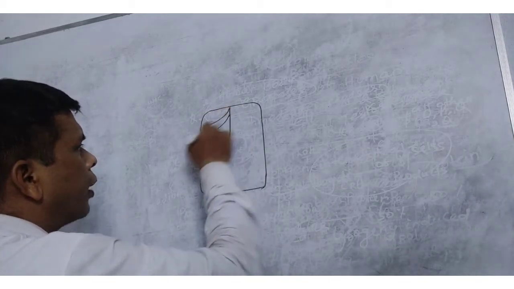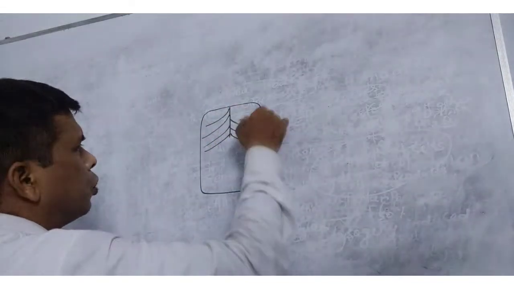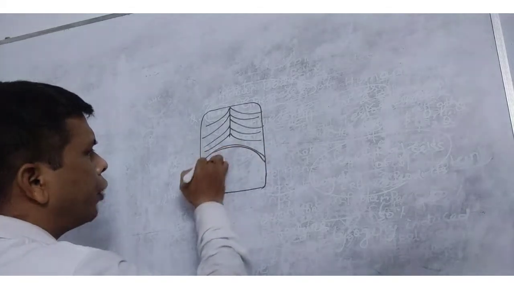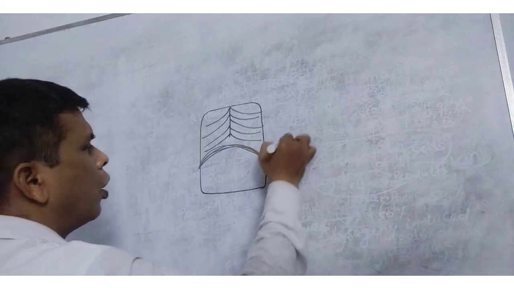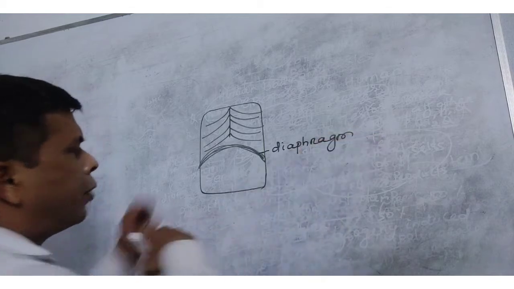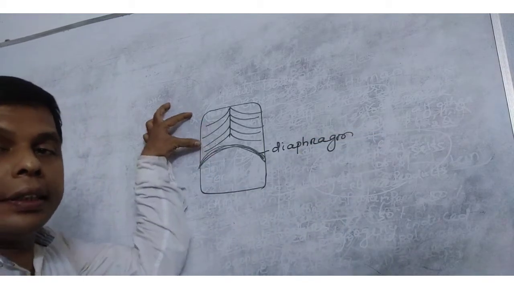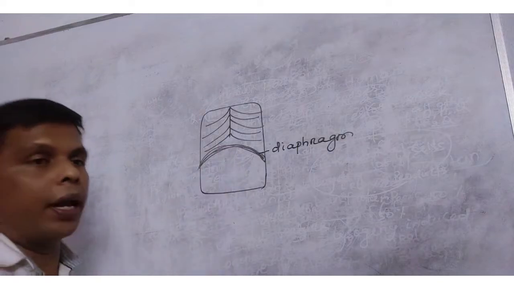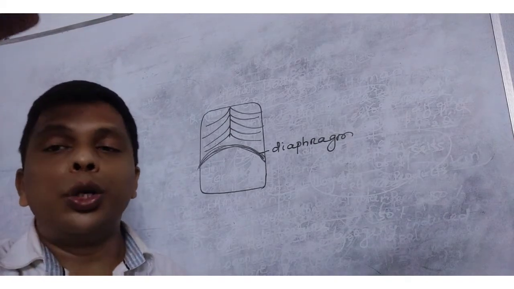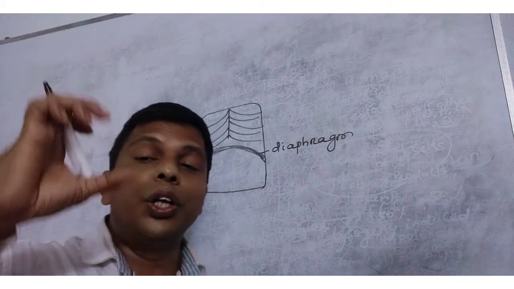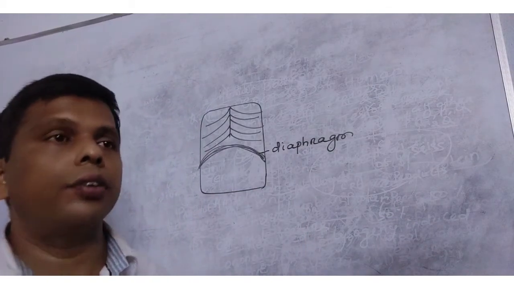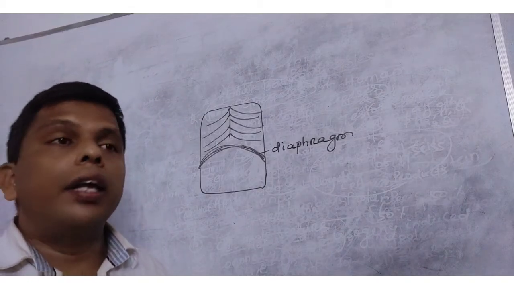This is the thoracic cavity. The thoracic region consists of the thoracic cavity, and a dome-shaped muscle called the diaphragm is present. Above the diaphragm is the thoracic cavity, below is the abdominal cavity. So the diaphragm divides the body cavity into two rack-like structures. The upper rack is thoracic, the lower is the abdominal cavity. Clear?